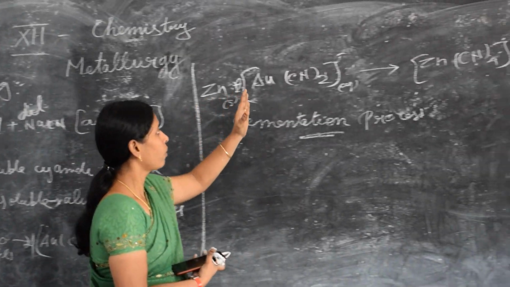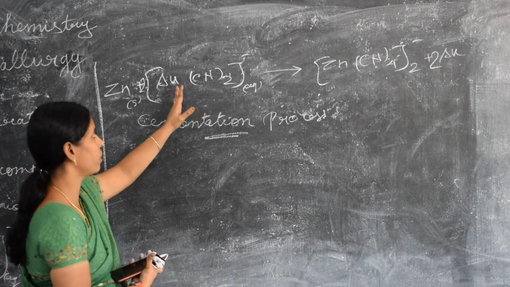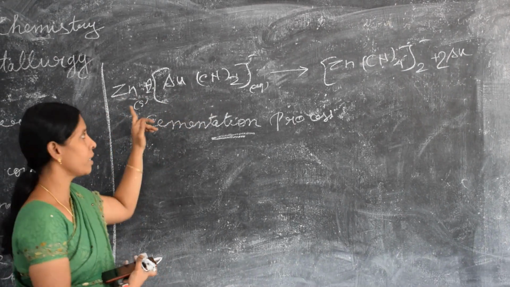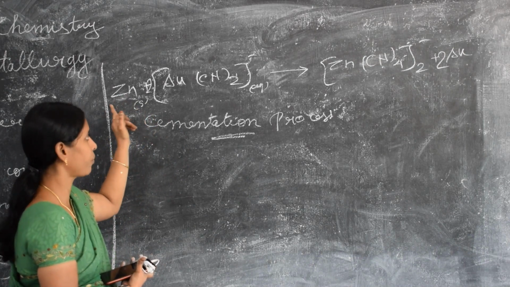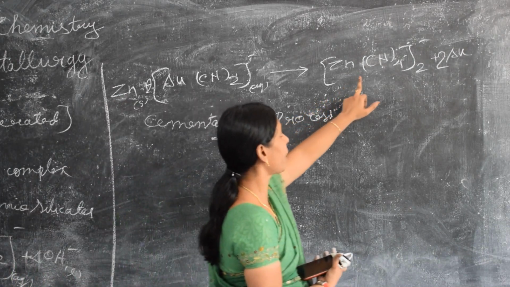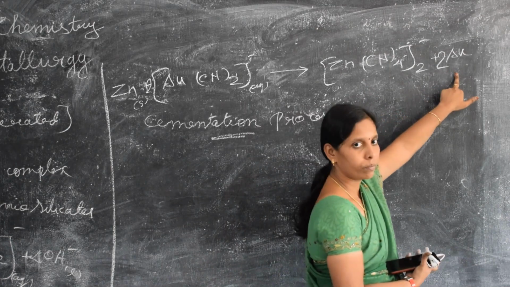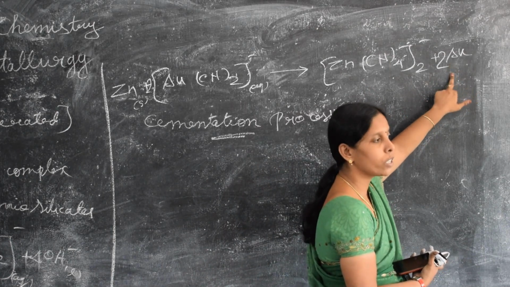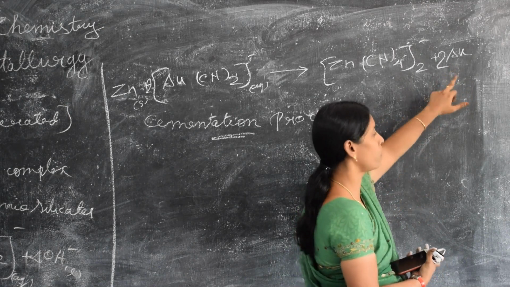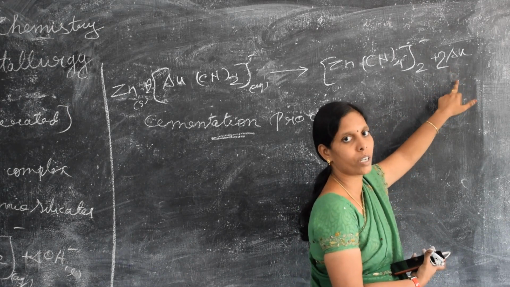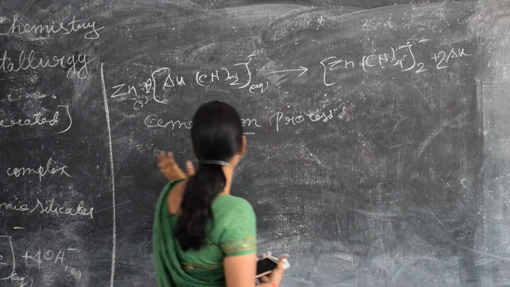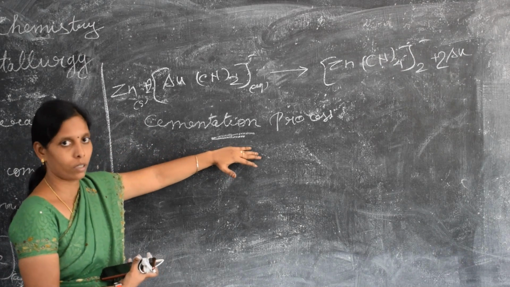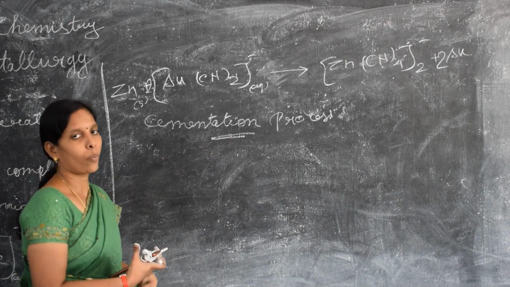The cyanide complex is treated with deoxygenated leached solution with zinc particles. When the zinc reacts, we get a cyanide complex and also gold. This is the elemental state of gold. The elemental state of gold is also called the zero oxidation state of gold. So this process is called the cementation process.